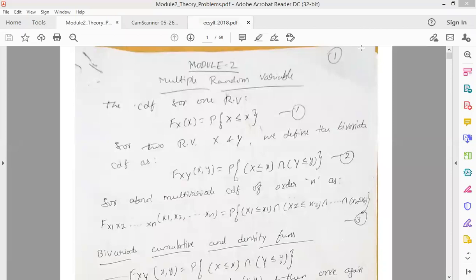Okay. Hope all of you have done the first internals well. I have not checked your scripts. So once I get the valuation, I'm just sending the marks to you.